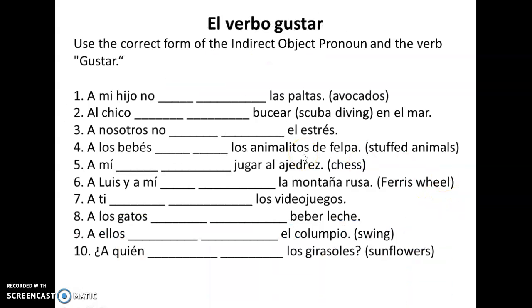So here's a practice for the verb. We need to use the correct form of the indirect object pronoun and the verb conjugated as well. So we need to pay attention to whether it's a plural or singular noun, or if we have a verb. When we have a verb right after that, we don't conjugate gustar, it's just gusta.